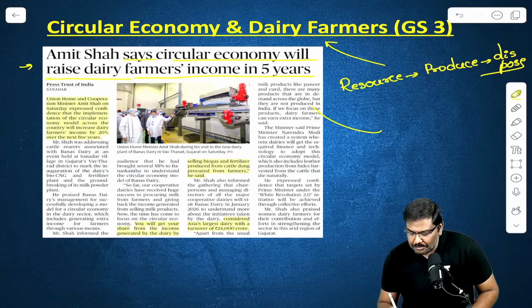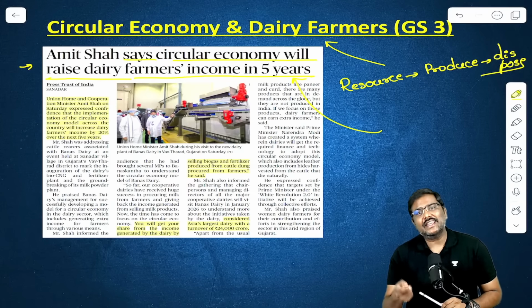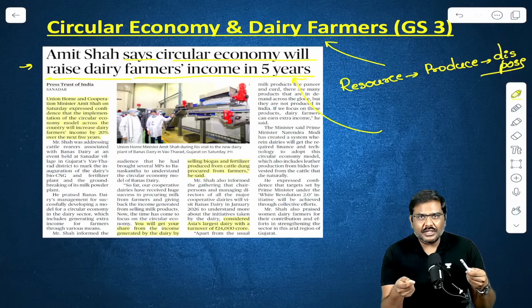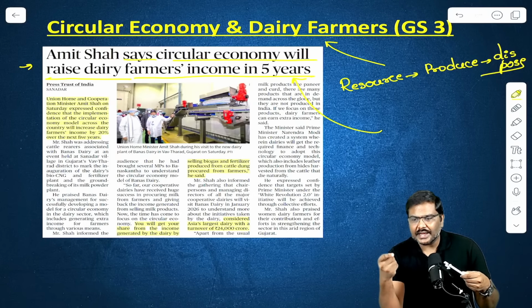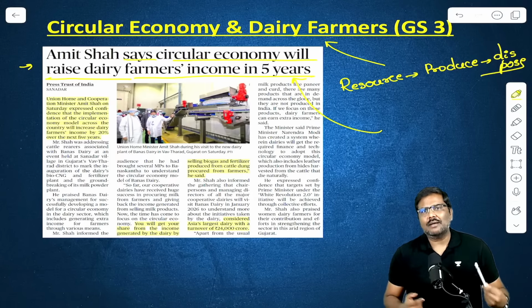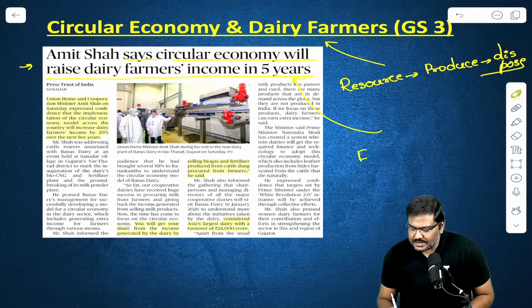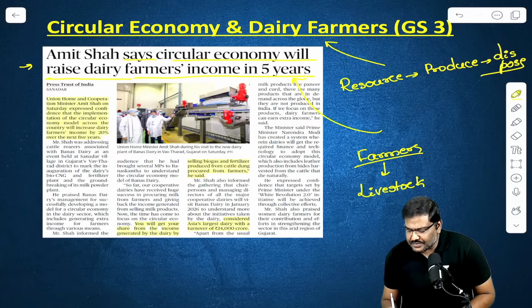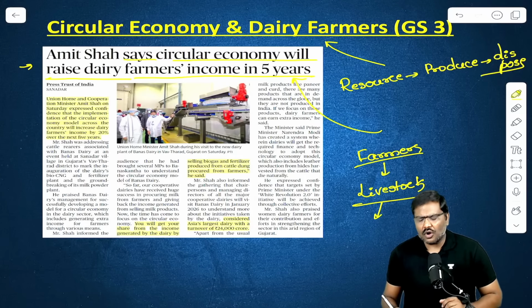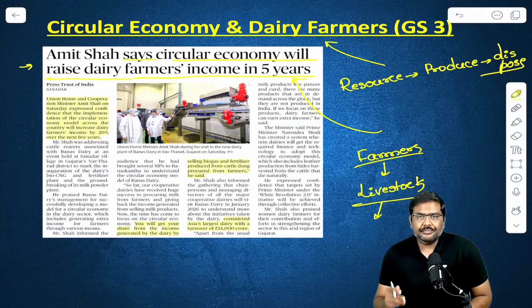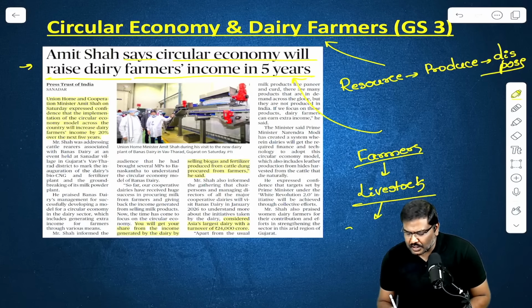Now, what is an example of a circular economy in the dairy sector? And why is Mr. Amit Shah, Minister for Cooperation, promoting the circular economy in the dairy sector, and how will it contribute to the farmer's economy? Let me give you a very simple example. Let's say a farmer has a certain amount of livestock. And when they have livestock, automatically the output of the livestock is gobar.